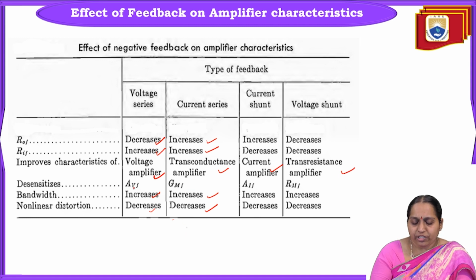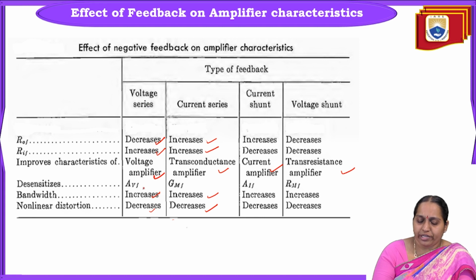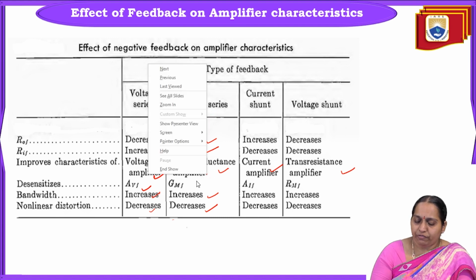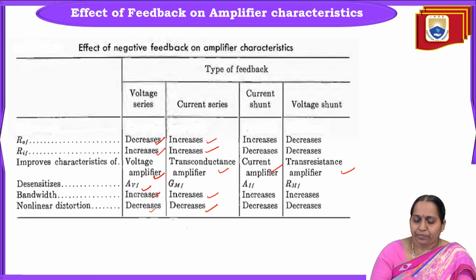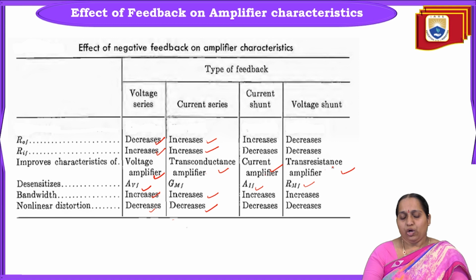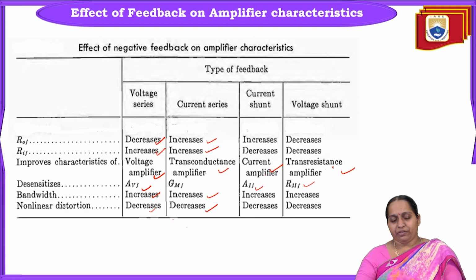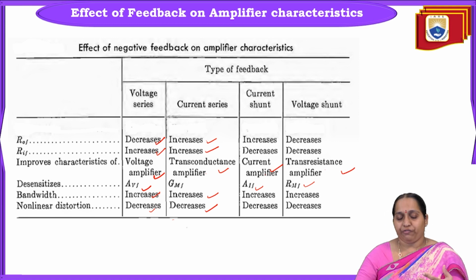Now you can see here the gain that is stabilized. In voltage series, you are taking the feedback gain as AVF. If the amplifier you are using is a transconductance amplifier, then the gain with feedback is taken to be GMF. If it is a current amplifier, AIF. If it is a transresistance amplifier, it is RMF. Only thing, based upon the basic amplifier, we are defining the gain with feedback.